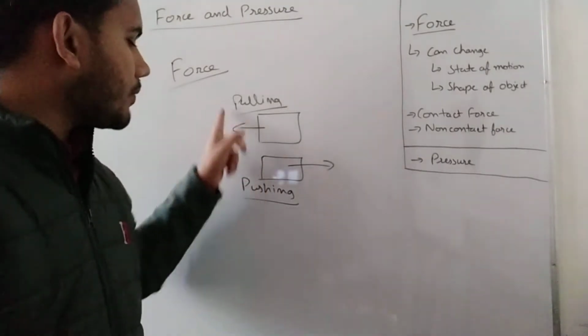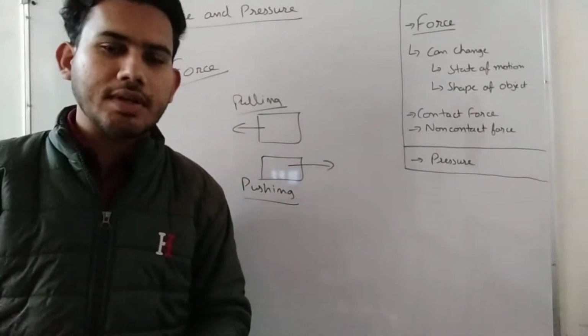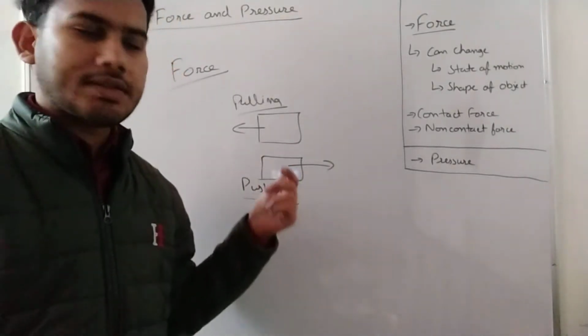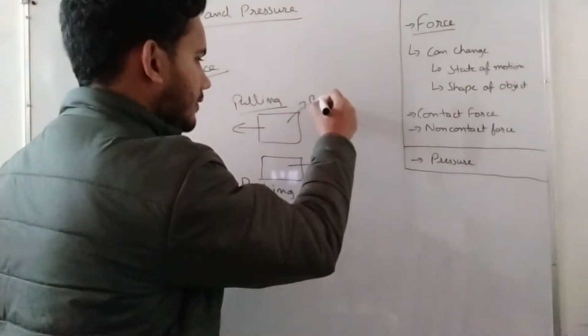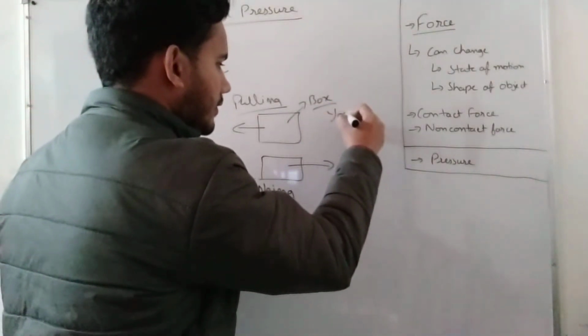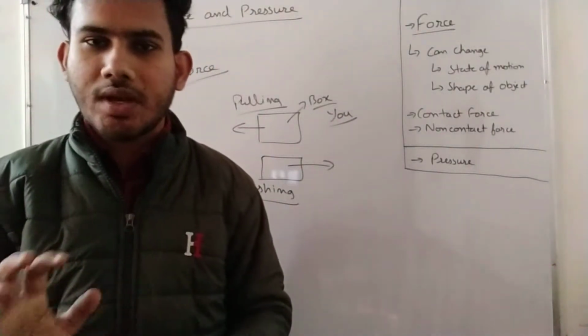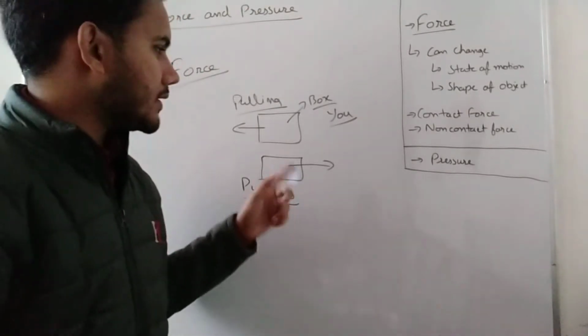Force is nothing but pulling and pushing of an object, and the force is always due to the interaction between two objects. What are the two objects here? A box and you. You are applying some force, and the force is being applied on the box.